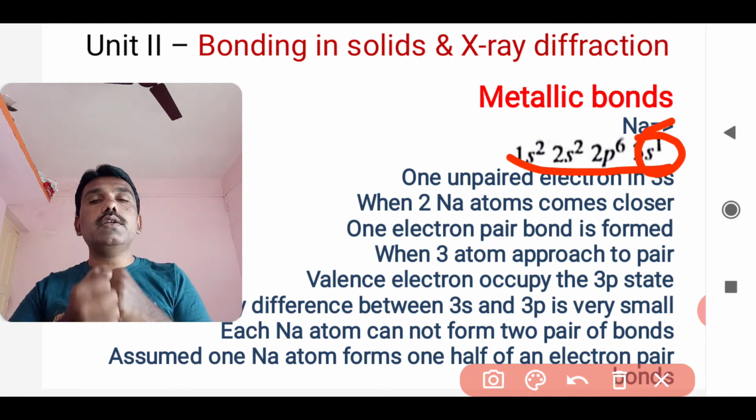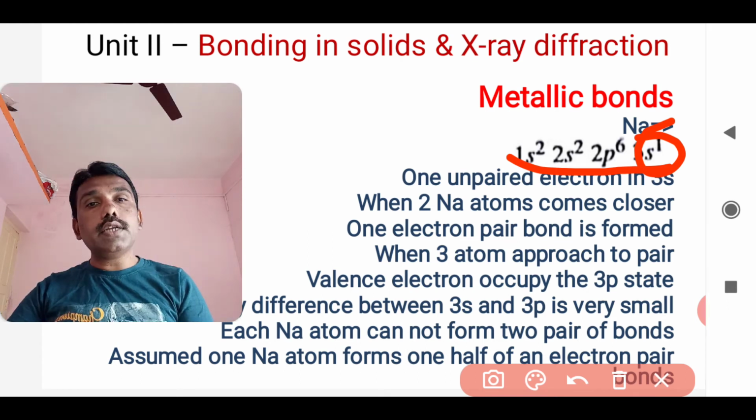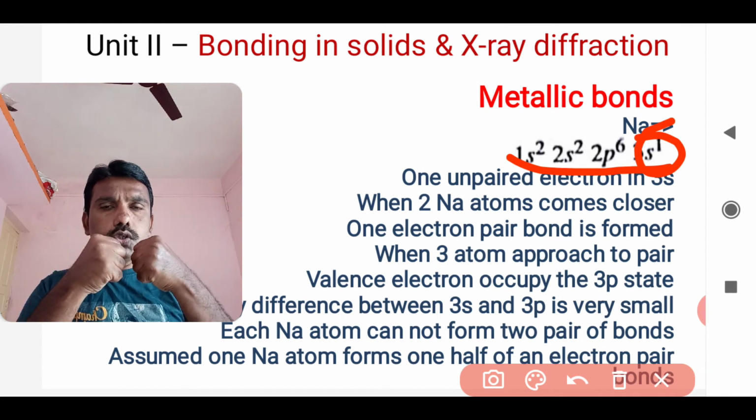That pair of bonding is nothing but the force of attraction between them, and this electrostatic attraction is going to form a bond, and that is nothing but your metallic bond. Now, as the two atoms come closer to each other, this is the bonding that is going to be formed.